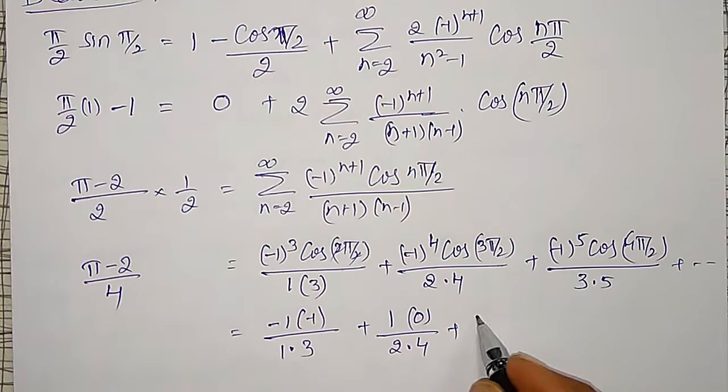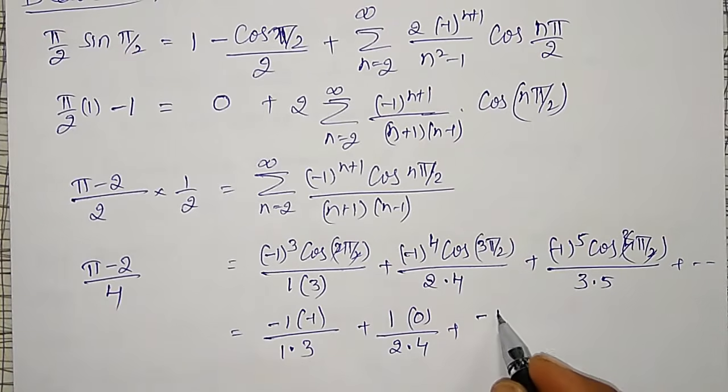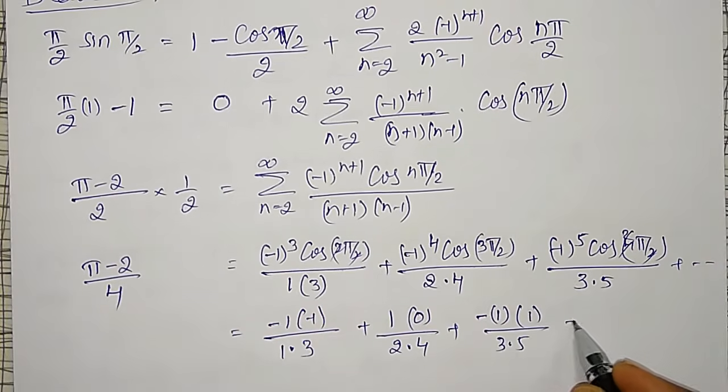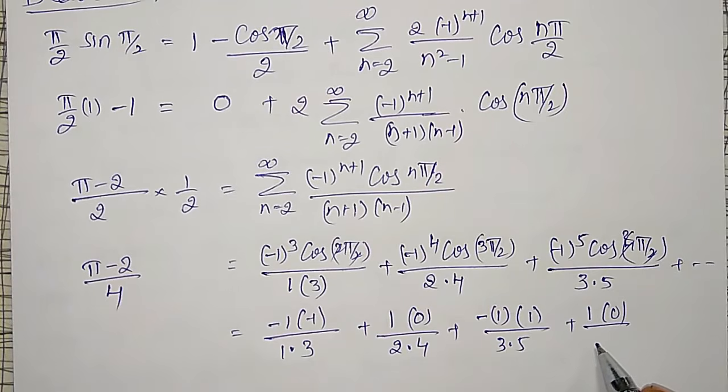Next one is minus 1 into cos 2 pi is plus 1, divided by 3 into 5. Next 1 into 0 divided by 6 into 7, and 6 into 8, and so on.